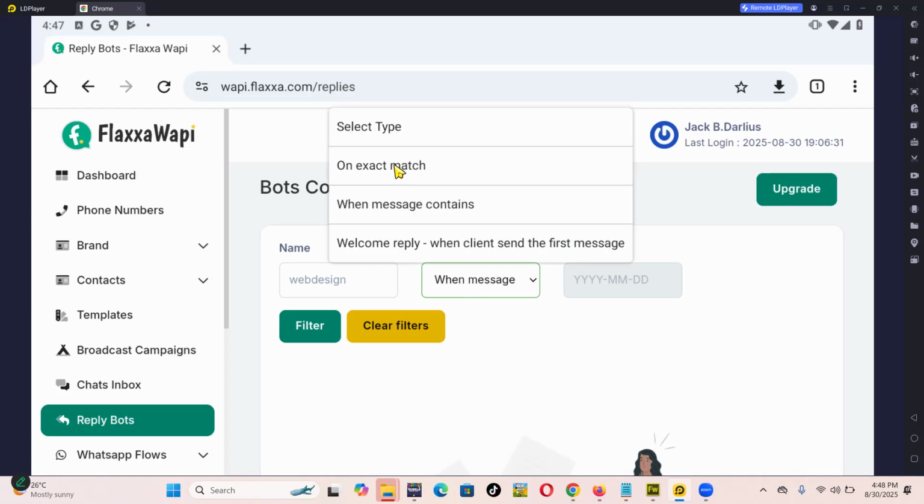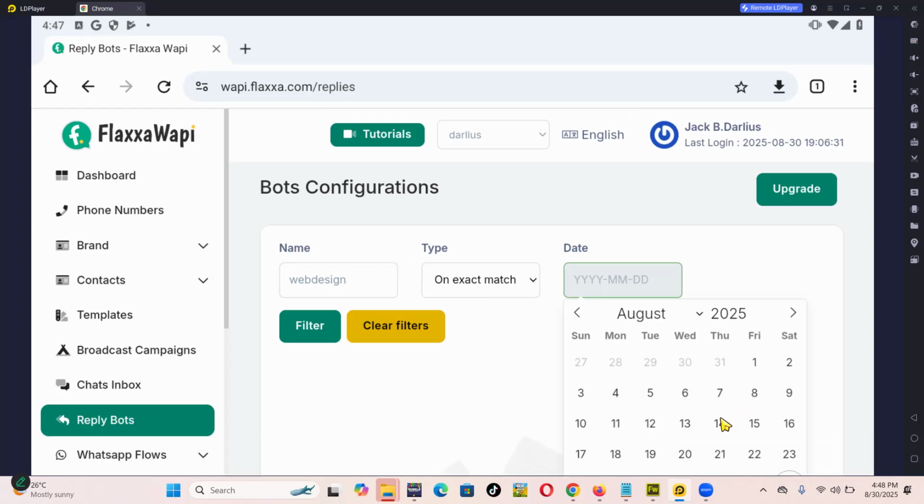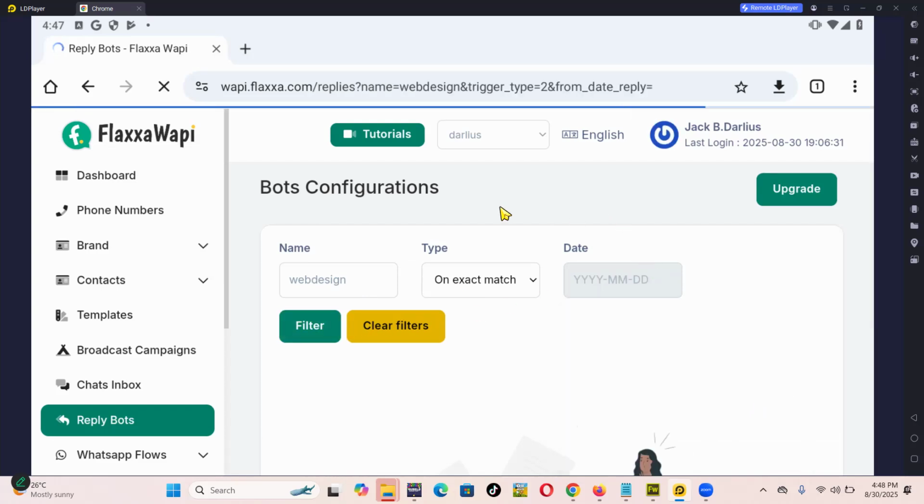Okay. On exact match, this is when you are sure someone says something exact, like "how much is this and this?", so you can reply with something. You can give different bot configurations different names to differentiate that this was made for website design, this was made for maybe malware cleaning, this was made for whatever it is that you're dealing in. So you can create different filters for different activities. All right, it's really cool.